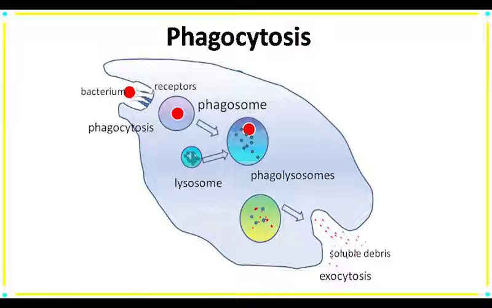It interacts with the phagosome and forms another structure, that is phagolysosome. The lysosome destroys the pathogen and the fragmented pathogens are released from the cell. So this total process is known as phagocytosis.